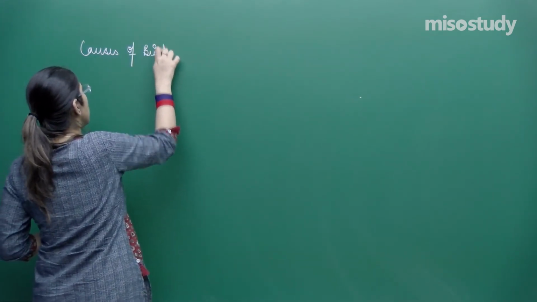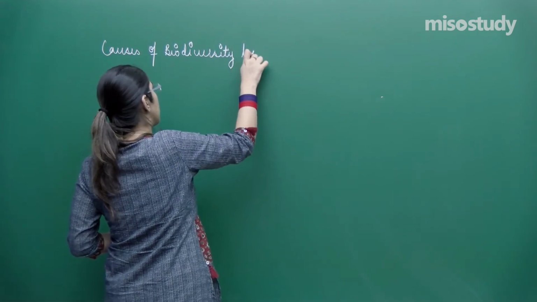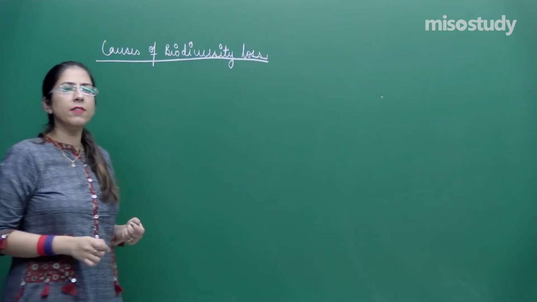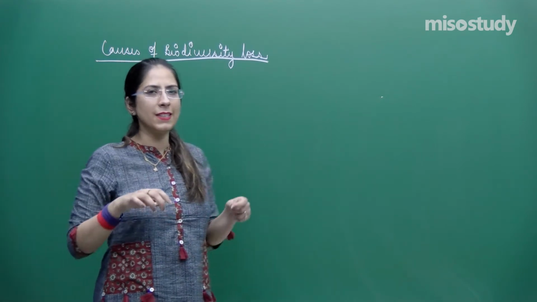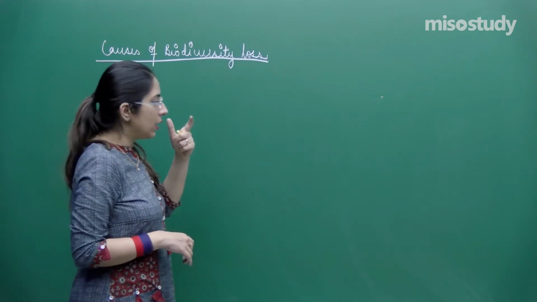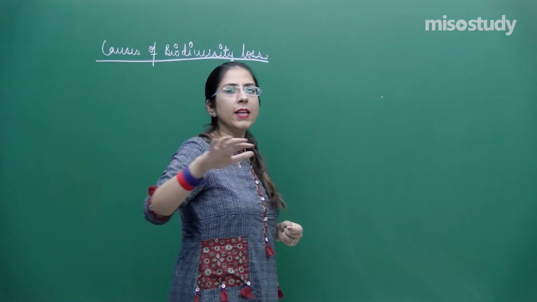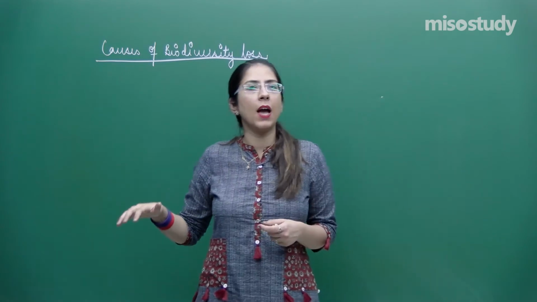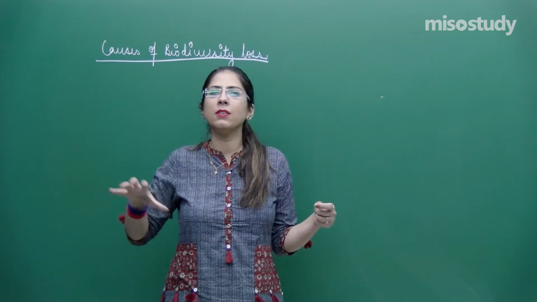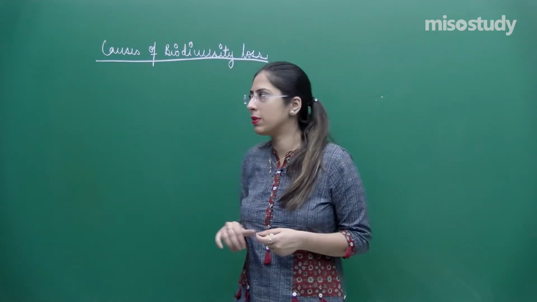Causes of biodiversity loss. We know that biodiversity plays a very significant role in the sustenance of human beings. Biodiversity loss means that the total area occupied by the different forests, in which various living organisms, either plants or animals, live, is affected. When the whole area is affected, the whole species composition will be affected, and ultimately there is a decrease in the number of individuals.